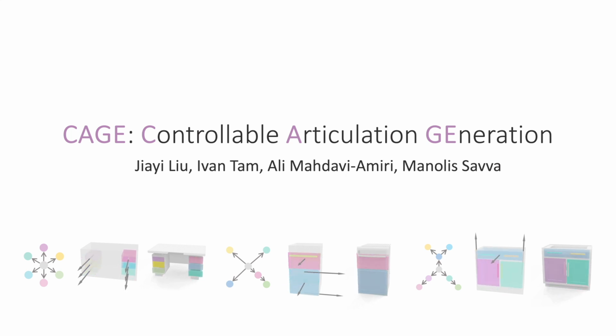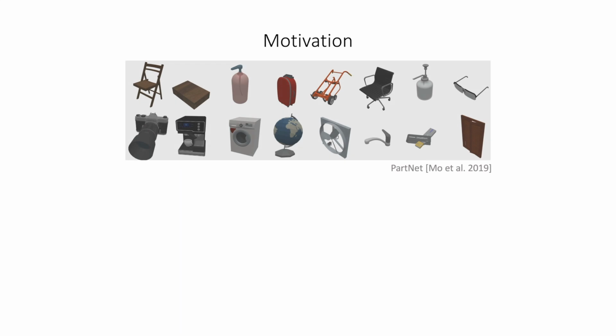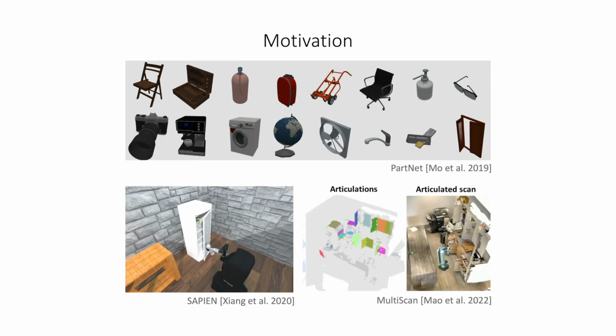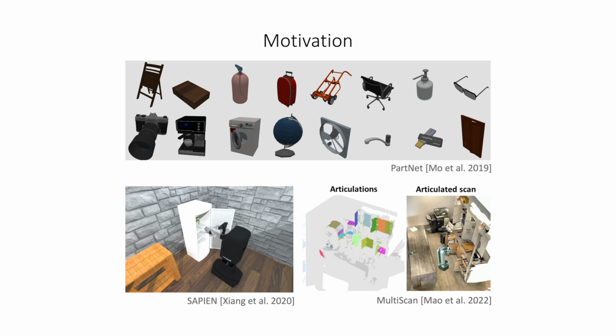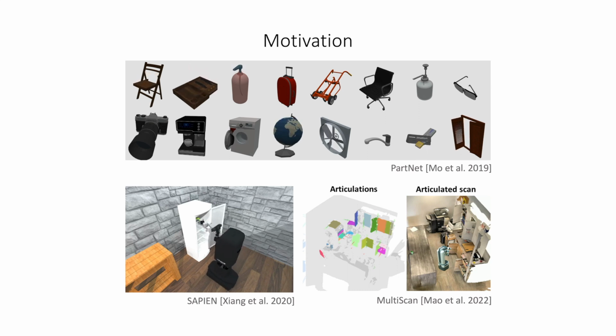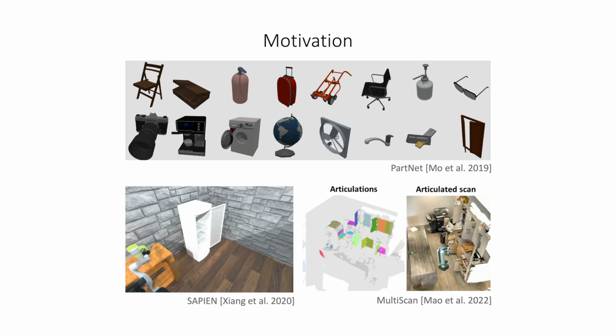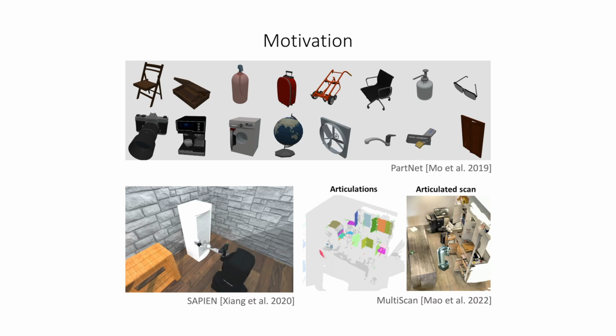We present CAGE, Controllable Articulation Generation. Articulated objects are ubiquitous in real-world scenes. Digital 3D models of these objects are useful for various tasks in robotics, 3D vision, and embodied AI systems. Unfortunately, 3D models of articulated objects are predominantly authored manually, limiting scale and diversity of objects.